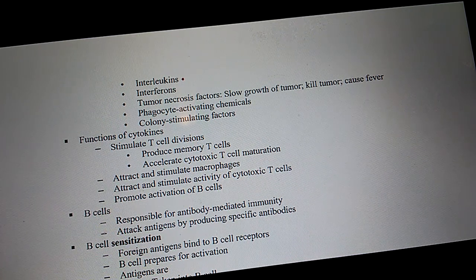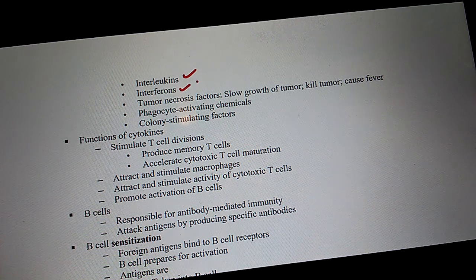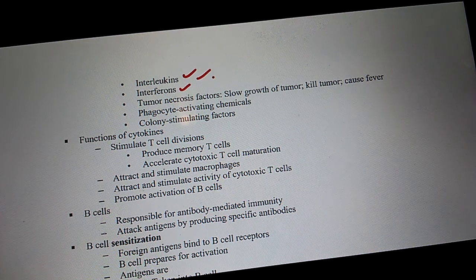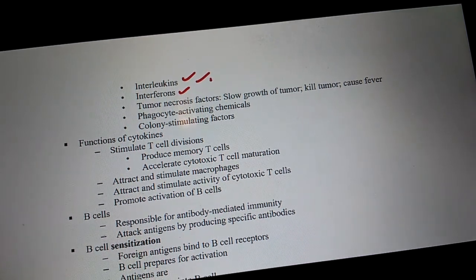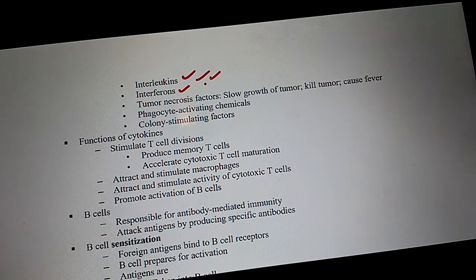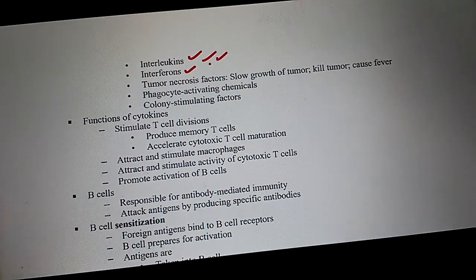What is the name of the cytokine that allows for communication between leukocytes? Interleukins. Which one interferes with viral replication? Interferons. Remember, another word for leukin is leukocyte, which means white blood cell.